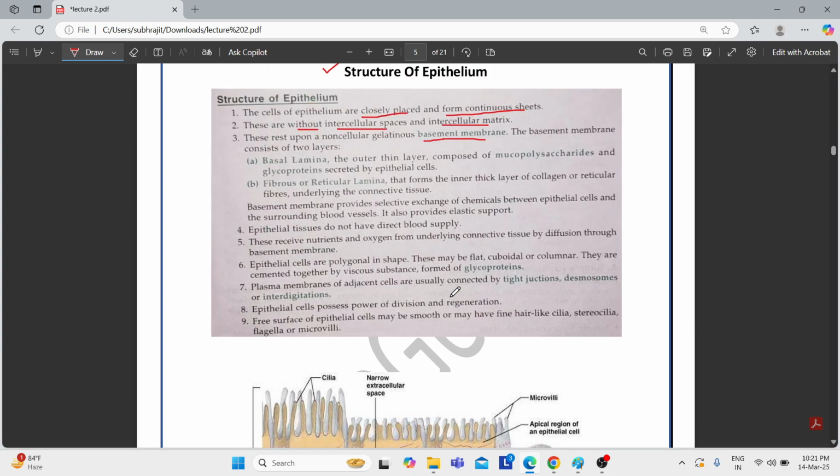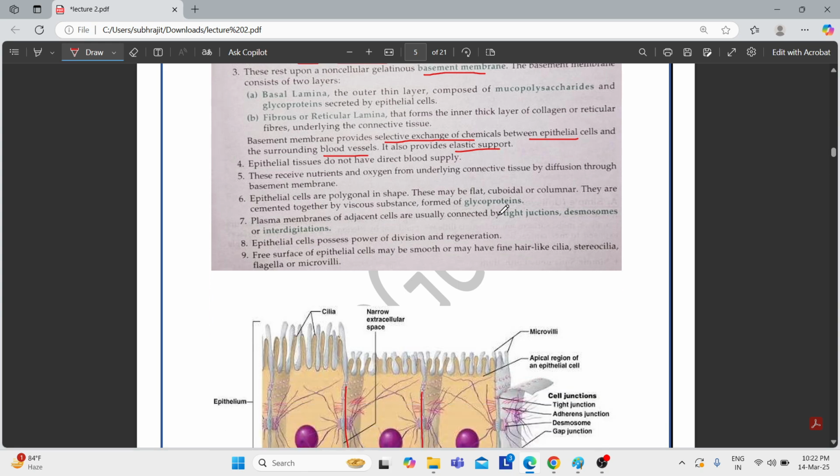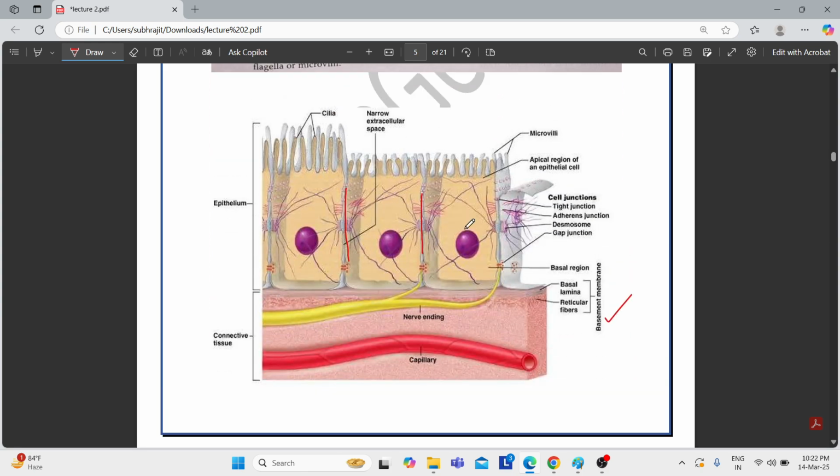So what is the function of the basement membrane? The basement membrane provides selective exchange of chemicals between epithelial cells and the surrounding blood vessels. It also provides elastic support. Obviously this is a structure on which the epithelial tissue is established, and therefore it will provide support. So what does this basement membrane basically help? It helps in the exchange of nutrients.